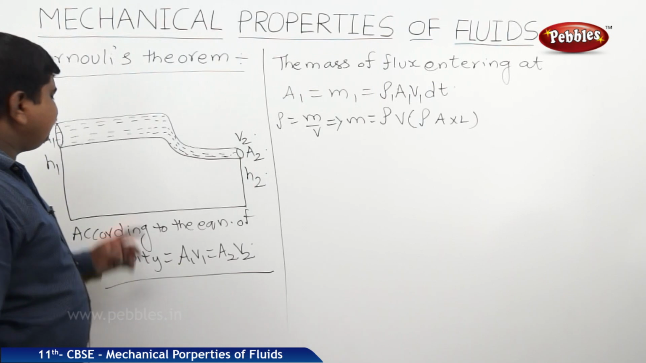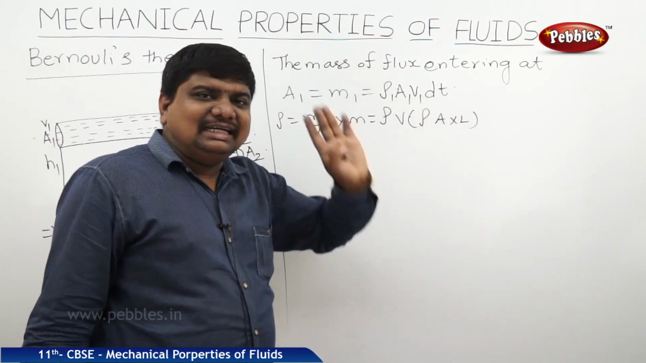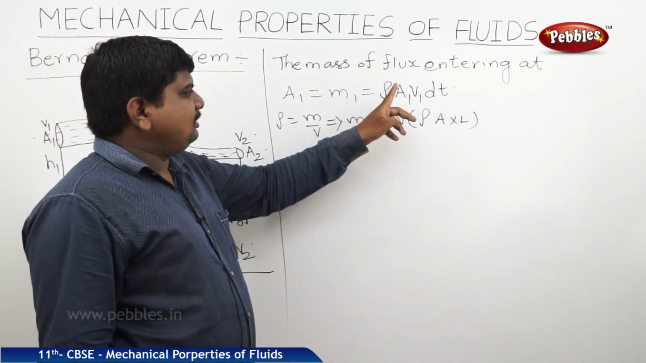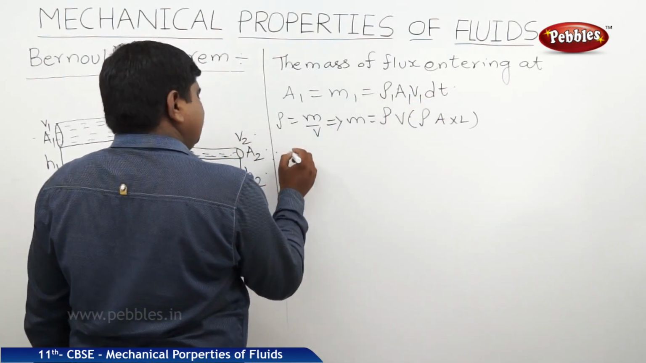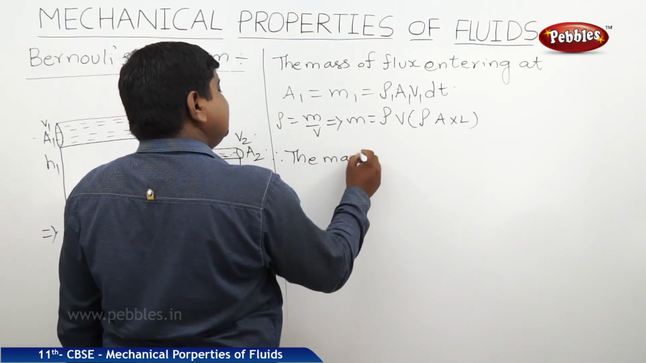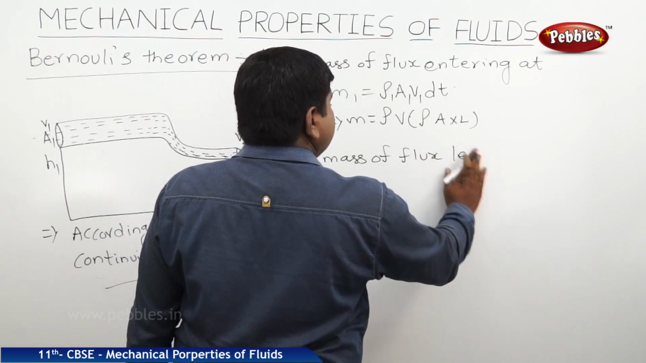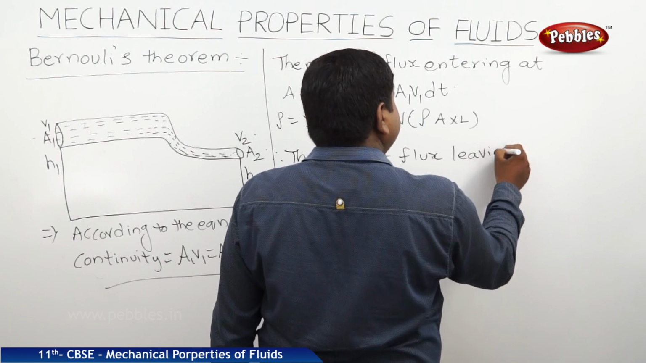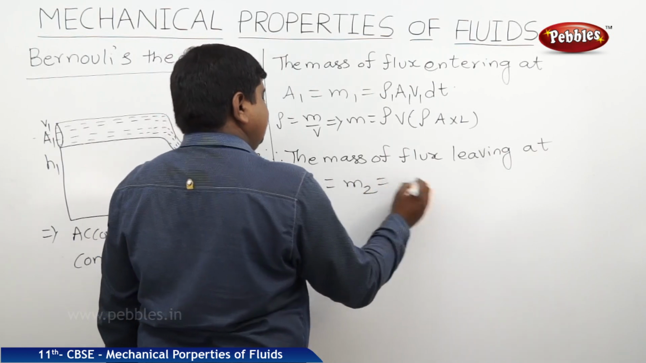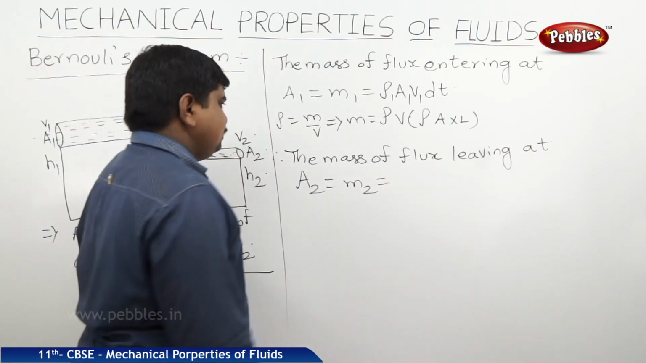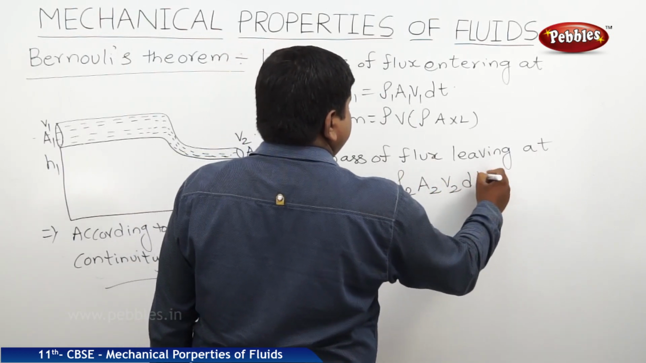Because the amount of mass M1 which is entering through the area of cross section A1 is with respect to the given time dt. So that's why it is written as M1 equals rho 1 A1 V1 dt. At the same time, the mass of flux leaving at A2 is equal to M2. So again, M2 is equal to rho 2 A2 V2 dt.